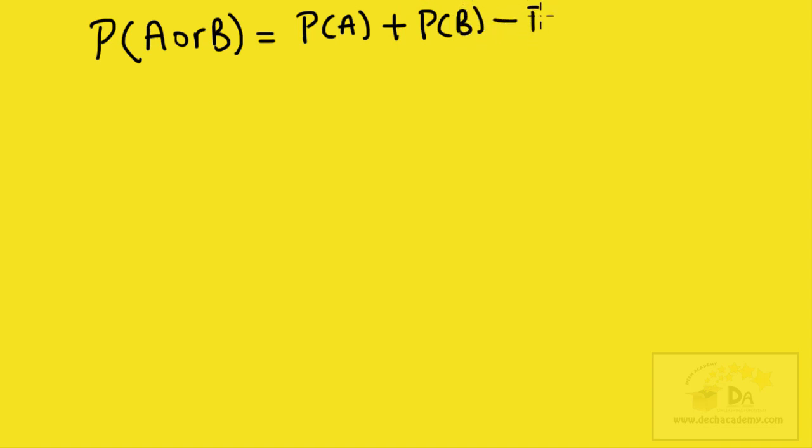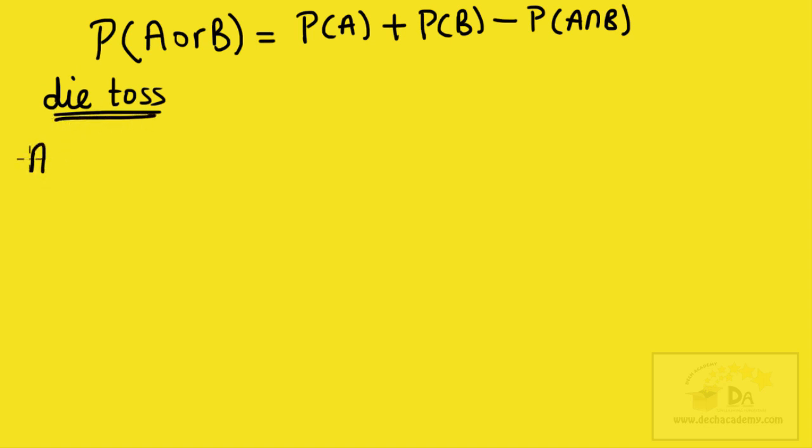Write the formula again. The probability of event A or event B occurring when events A and B represent independent events is equal to the probability of event A occurring plus the probability of event B occurring minus the probability of both events A and B occurring. So let's say I have a die and I toss it once. You just have one die.